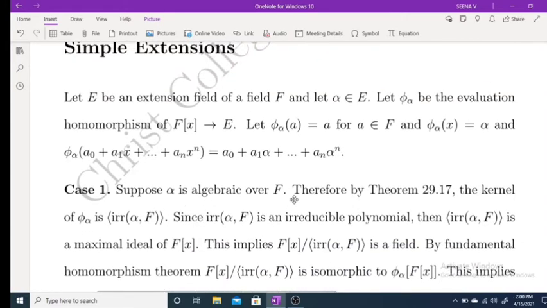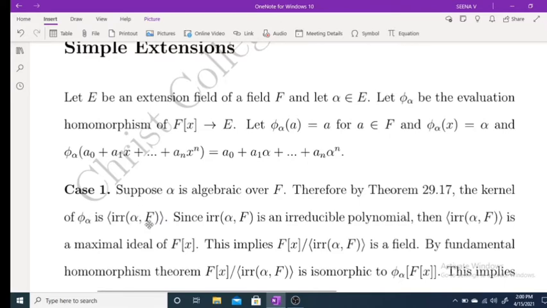Suppose alpha is algebraic over F. Then by theorem 29.17, the kernel of phi alpha is generated by the irreducible polynomial of alpha over F. Already we have discussed that the kernel of phi alpha is the set of all f(x) such that f(alpha) equals 0. That means we can write every f(x) with alpha as a root as a multiple of p(x), and that p(x) is called the irreducible polynomial of alpha over F, and therefore the kernel of phi alpha is generated by irr(alpha, F).